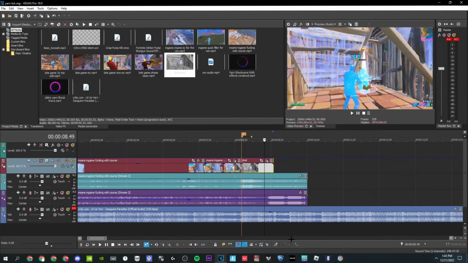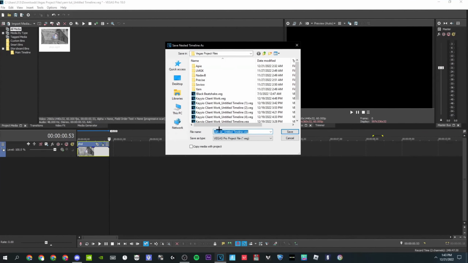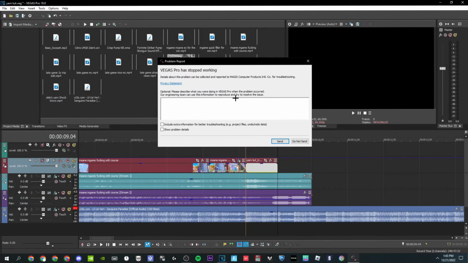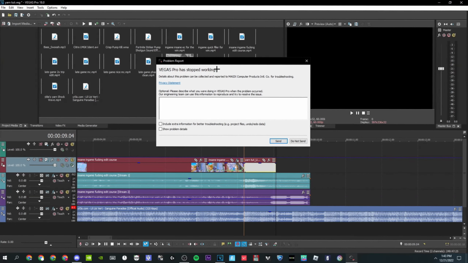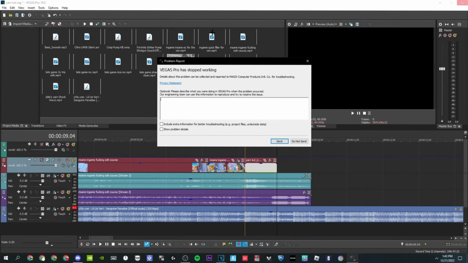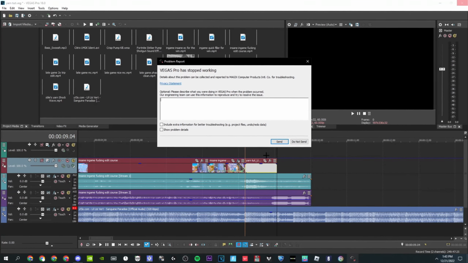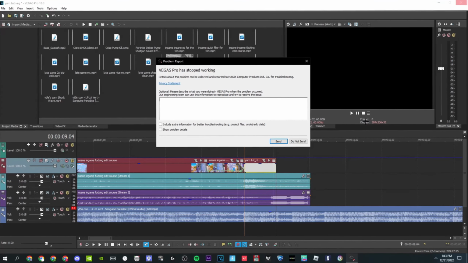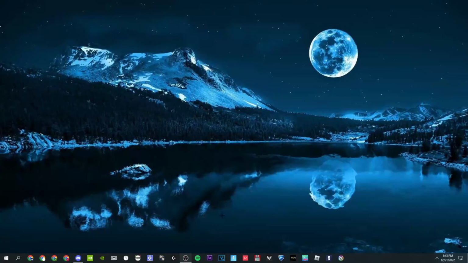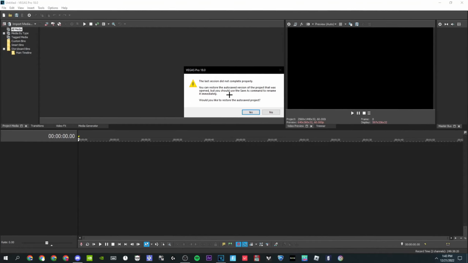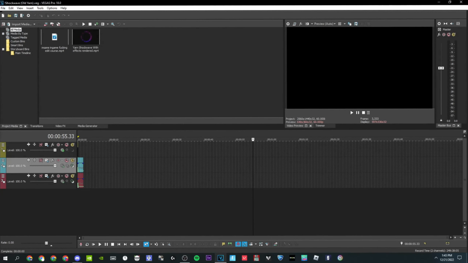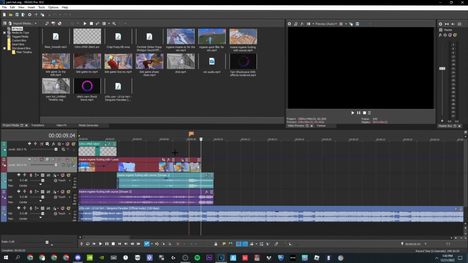And then over here, you want to click over here, which makes it a nested timeline. You can name the nested timeline to anything you want. Sometimes the disk will show up, Vegas Pro has stopped working. You just want to click do not send because you already saved your work, so you don't have to reopen it and auto save your work, all of that. If it says auto save work, say you do not, and then you want to go open that file, so click do not send and you want to reopen Vegas. It should bring up this, just click no and then click ignore, and then you want to open up that file. Alright, once you open it, it should look like this.